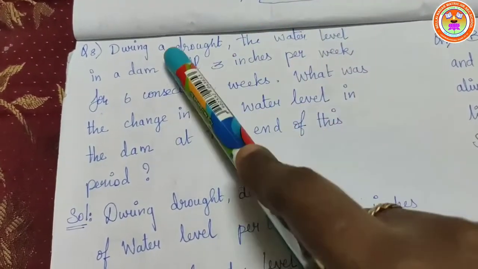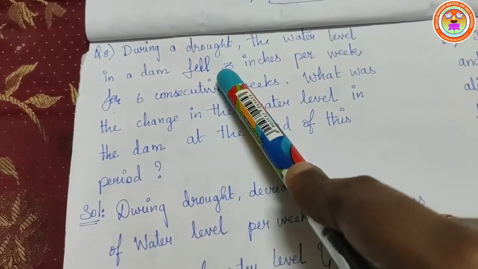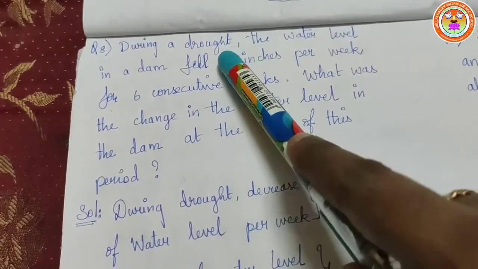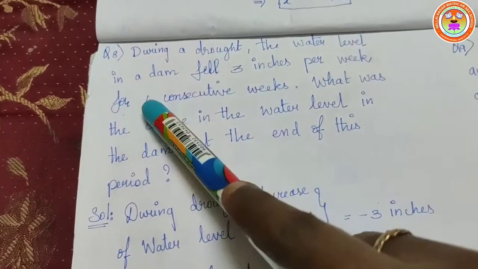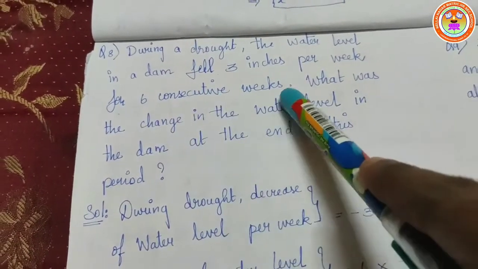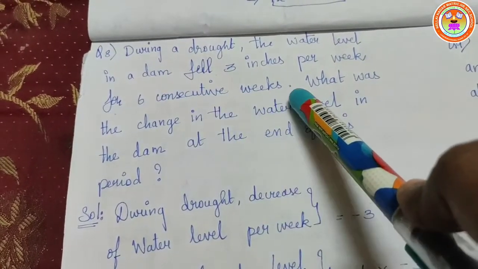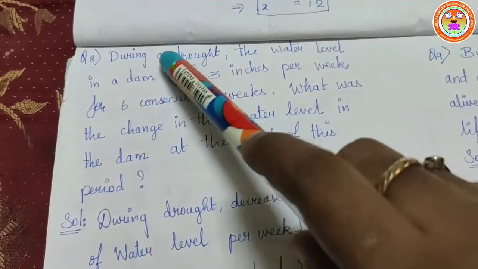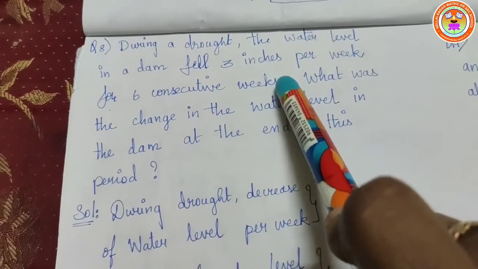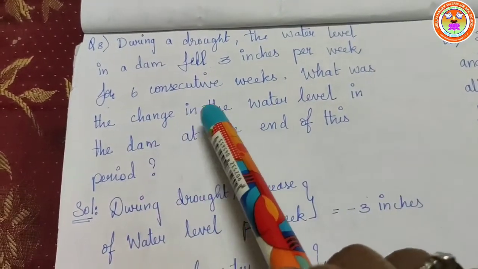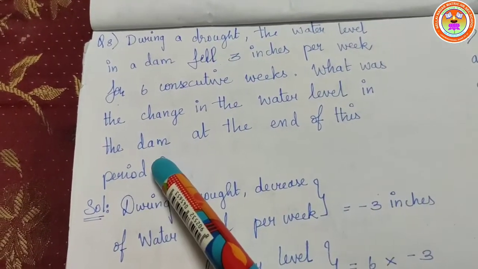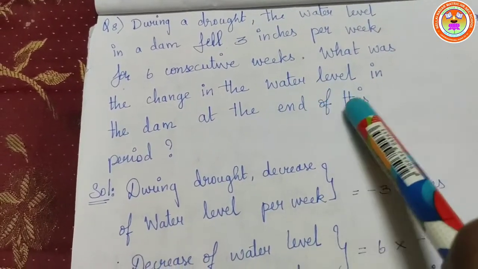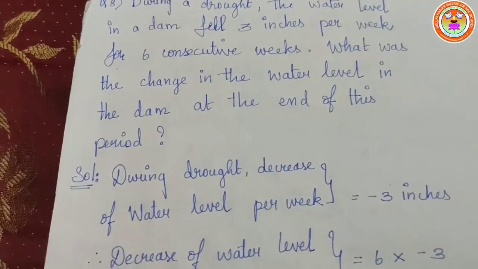What do you mean by fell 3 inches? It is decreasing. So for 1 week it is decreasing 3 inches, and this is happening for 6 consecutive weeks. What do you mean by consecutive? Continuous weeks. So because of the drought, the level of water is decreasing. What was the change in the water level in the dam at the end of this period? So I have to find the change in the water level at the end of the drought.